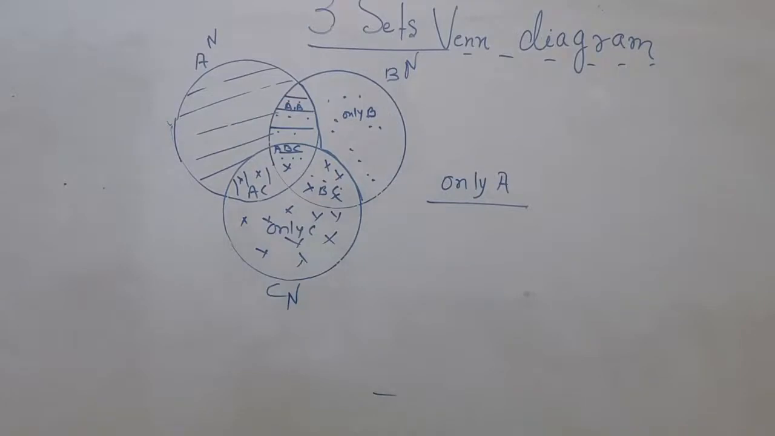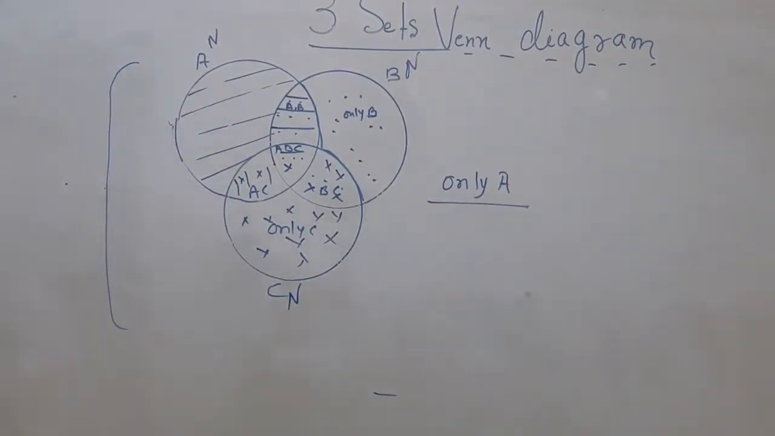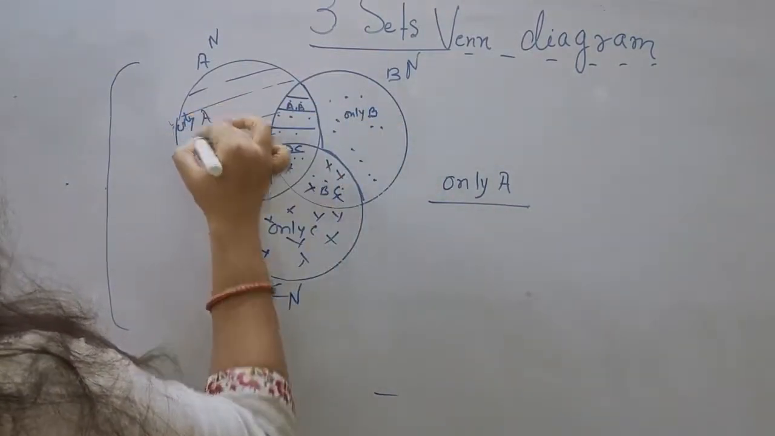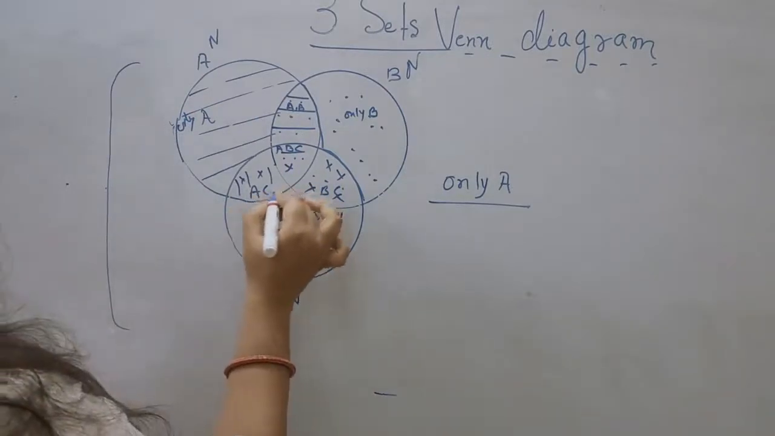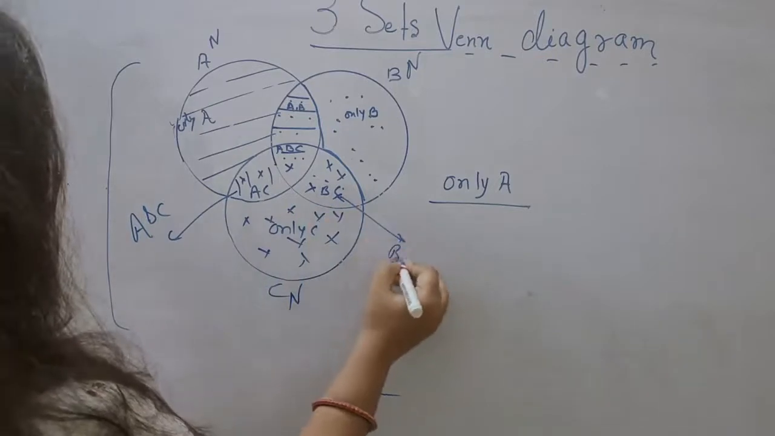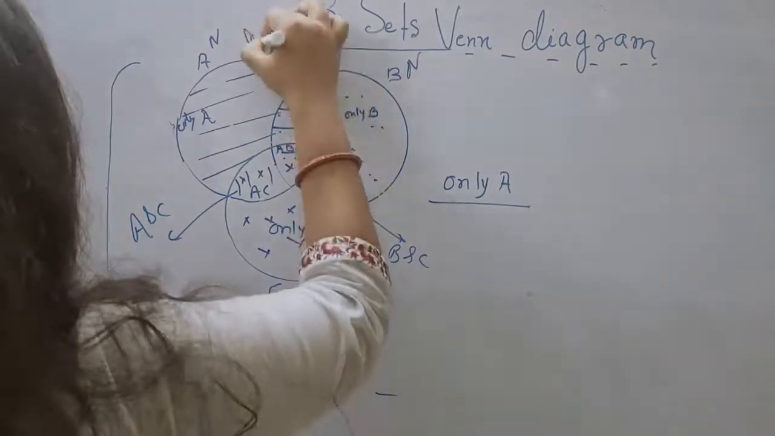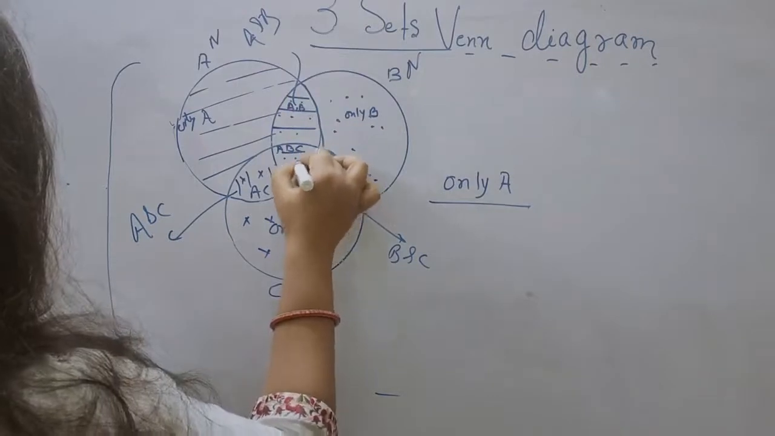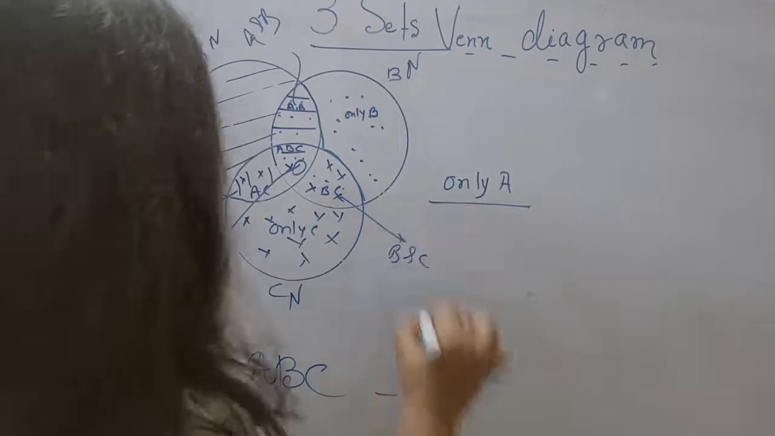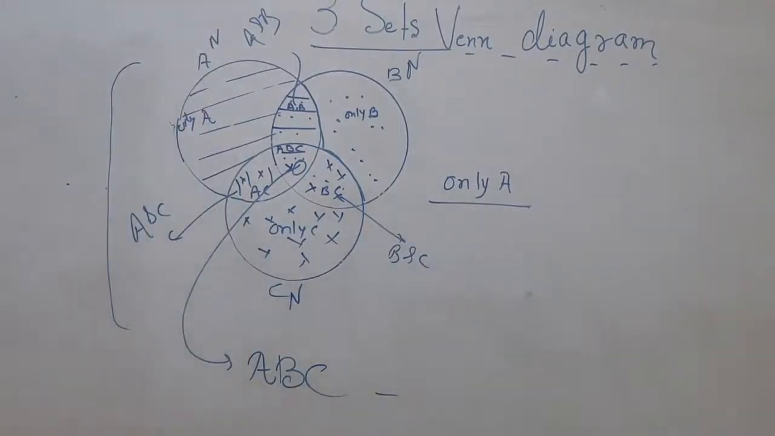So first of all, when we see a question of the Venn diagram, first of all we try to formulate it in the diagram. After that it will be very easy. Only A, then this region. Only B, only C. A and C, this is A and C. What is this? This is B and C. What is this? This is A and B. And what is this? This is A, B and C.